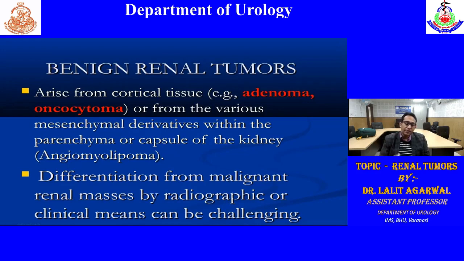So in renal mass, sometimes it's very difficult to differentiate benign from malignant on the basis of imaging like CT scan of the abdomen. So sometimes we have to take the help of renal mass biopsy. So that is also an indication of renal mass biopsy.